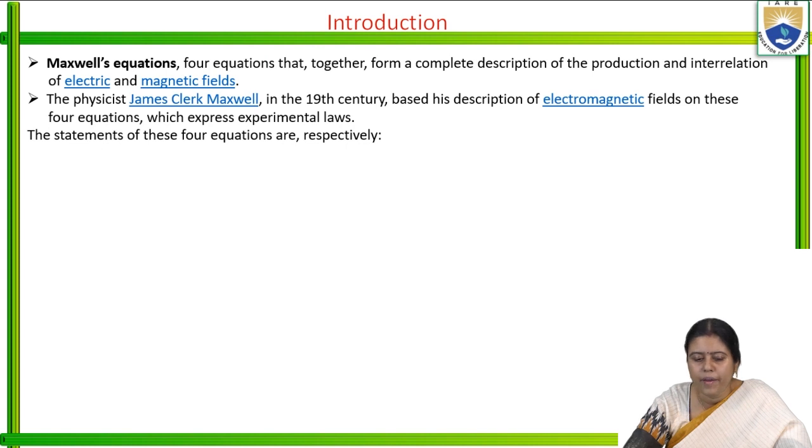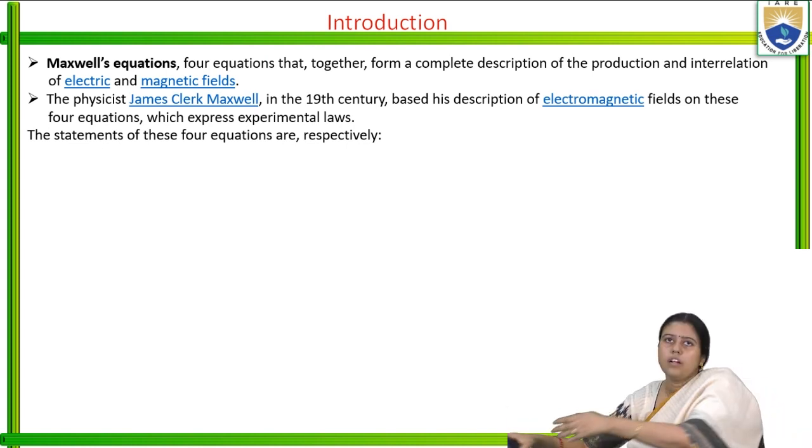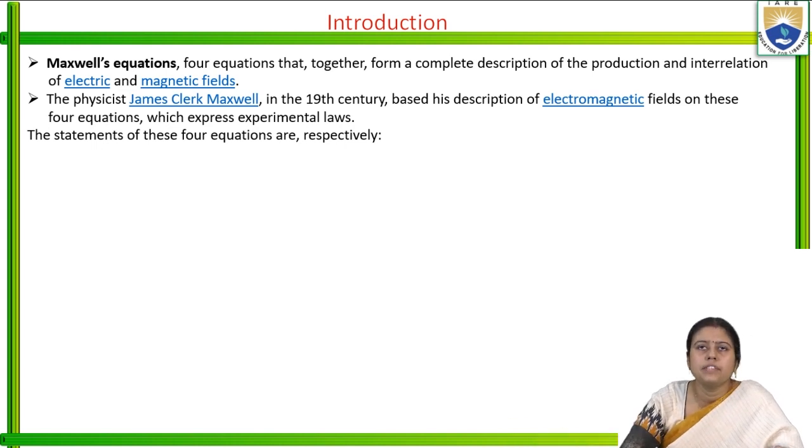The full name of Maxwell is James Clerk Maxwell. In the 19th century, he first gave his law, Maxwell's equations. Almost 60 to 100 years before, Faraday first gave Faraday's law.